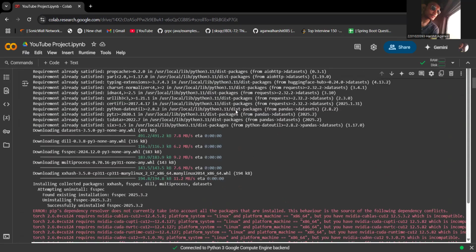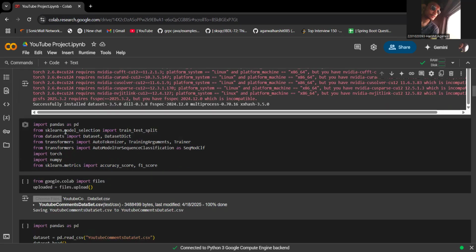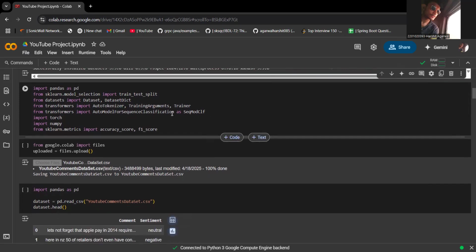So let's go through the code. First of all, we have installed datasets using the pip command. Then we have imported the necessary libraries, which are pandas and, from sklearn model_selection, train_test_split. Of course, we will need that for training our model. And then we have imported Dataset and DatasetDict. Then from transformers, we have imported AutoTokenizer, TrainingArguments, and Trainer. Then we use AutoModelForSequenceClassification as SequenceModelCLF, which is an alias for this. Then we have used torch, numpy, and from sklearn.metrics, we have used accuracy_score and f1_score.